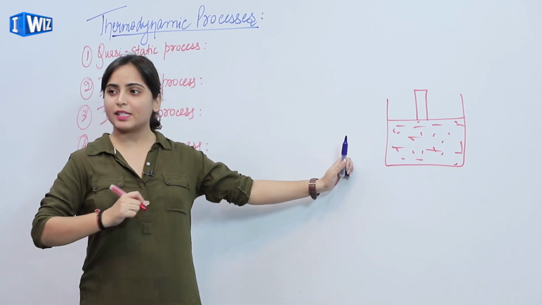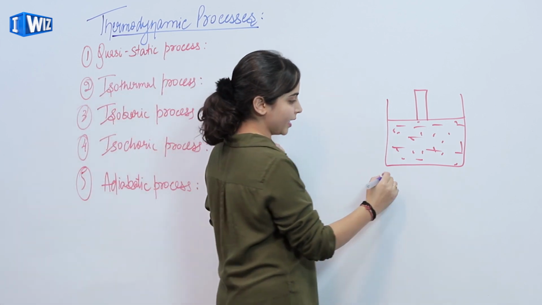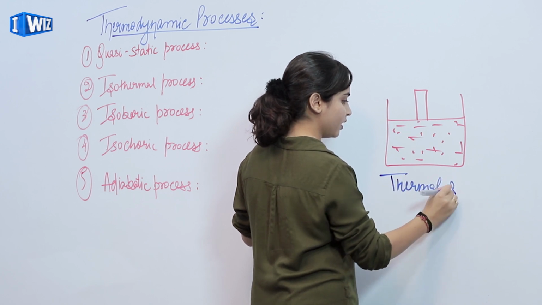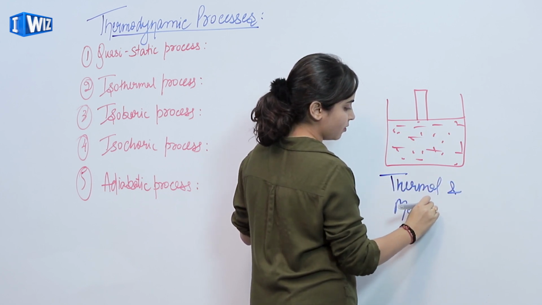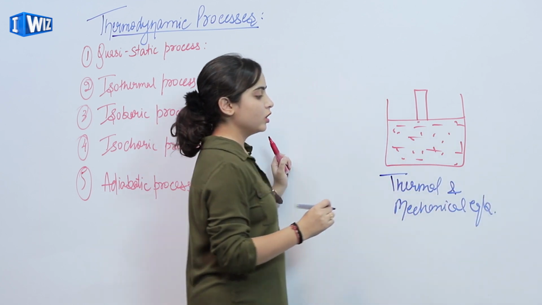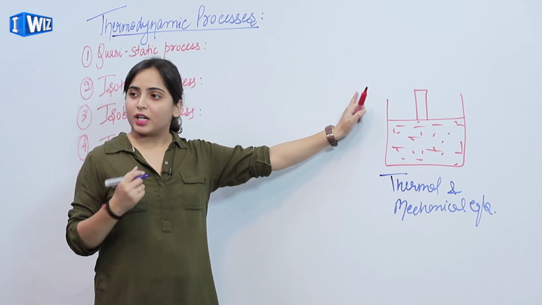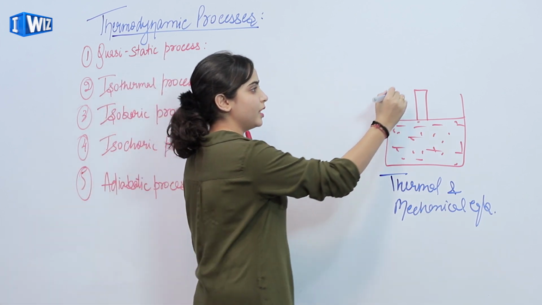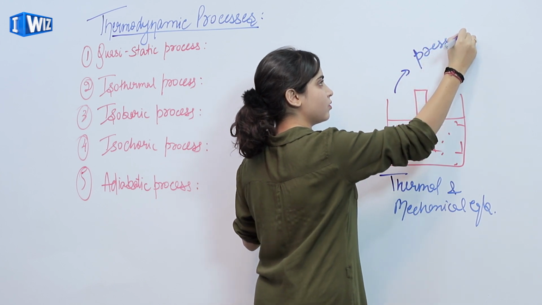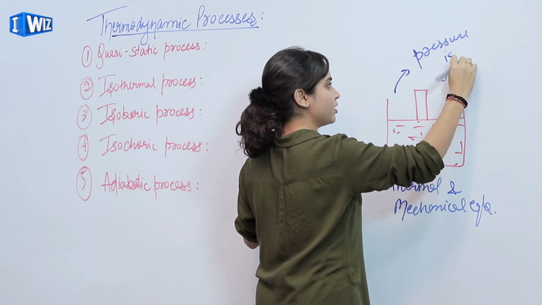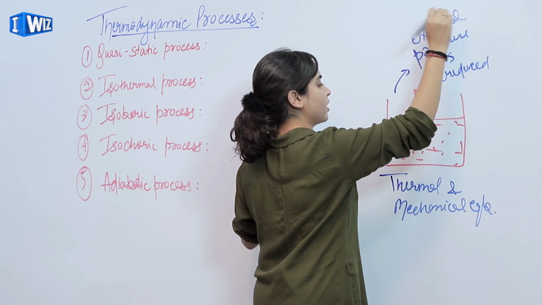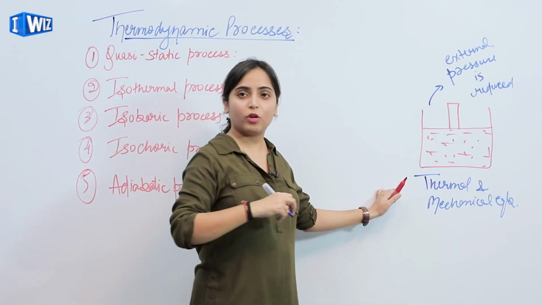This system is in both thermal and mechanical equilibrium. If the external pressure is reduced, that means the outside pressure is reduced, then the system will no more be in equilibrium.